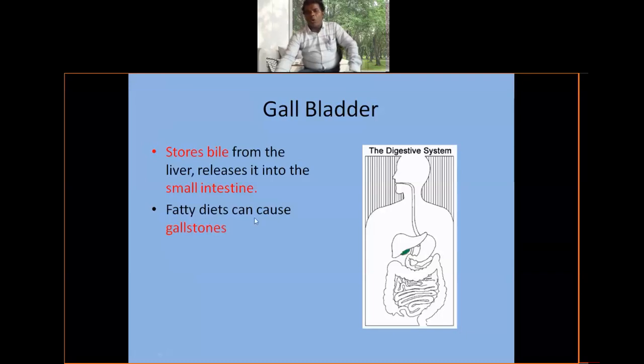Fatty diets can sometimes cause gallstones. If gallstones reach the kidney, a kidney stone is formed. That is an important thing.